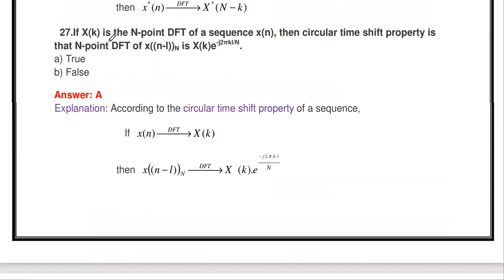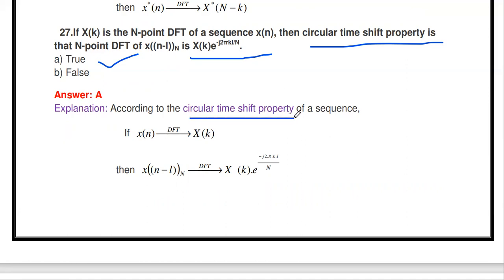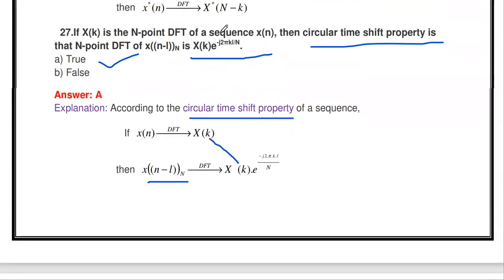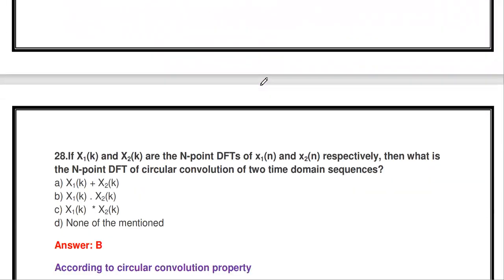The next one: if X of k is the N-point DFT of the sequence, then the circular time shift property is that the DFT of x of n minus L is X of k multiplied with e power minus j 2 pi k L by N. Yes, this is true. According to the circular time shifting property, if the sequence x of n is shifted by L, the DFT answer is the same X of k multiplied with e power minus j 2 pi k L by N. So this statement is correct. The circular time shifting property is correct.